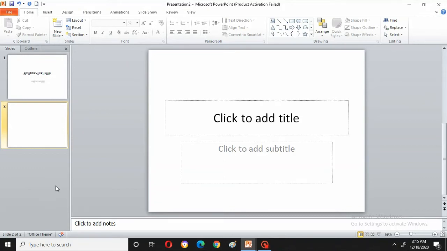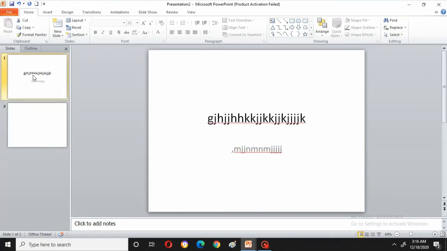Now suppose I am in the second slide. How can you say that you are in the second slide? Here no number is there, so can you see here this somewhat different highlighted color? With that you can understand. Suppose if I click this, I will enter into the first slide, right? Different slides, you can navigate between them. Okay, this is about the navigation pane. Now I think you have understood this.